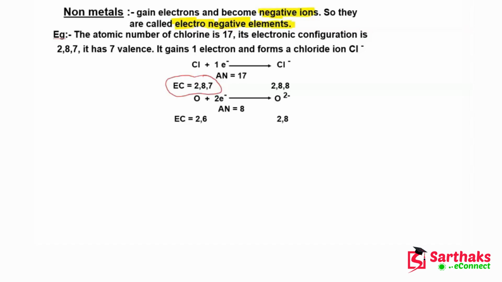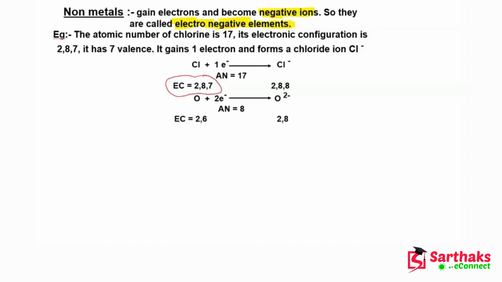We all know that every element wants to complete its octet. To complete the octet of chlorine, it needs one electron. If it takes one electron, then it will become stable.